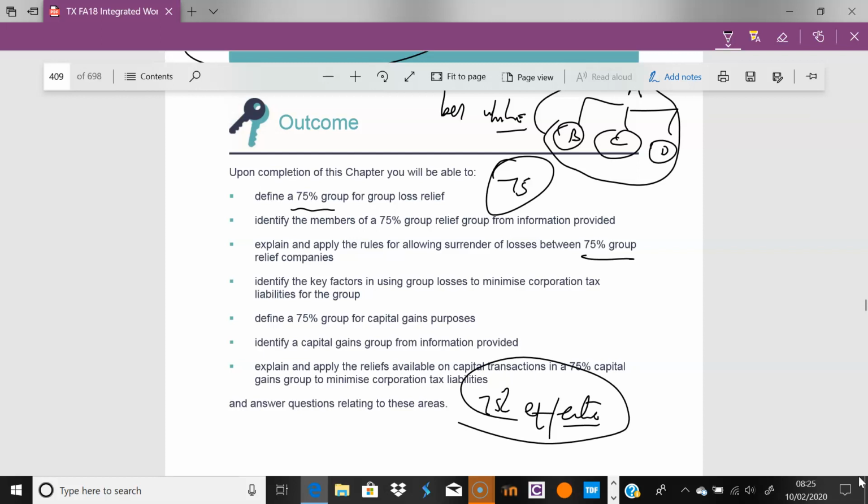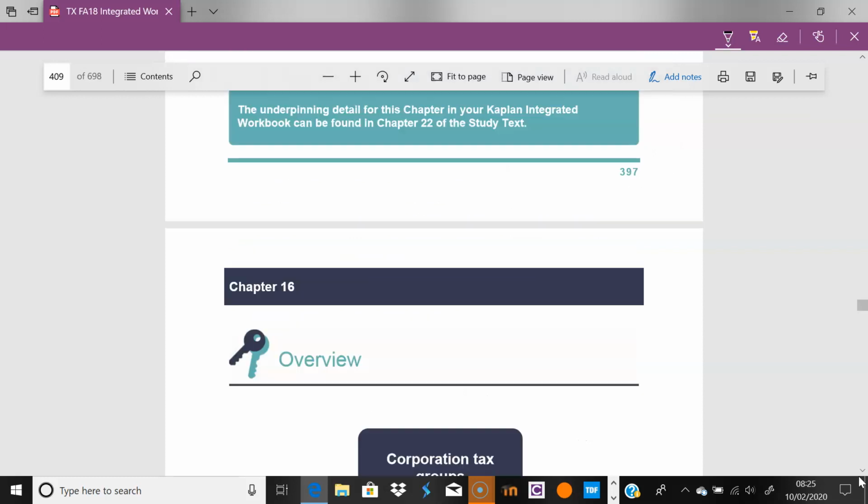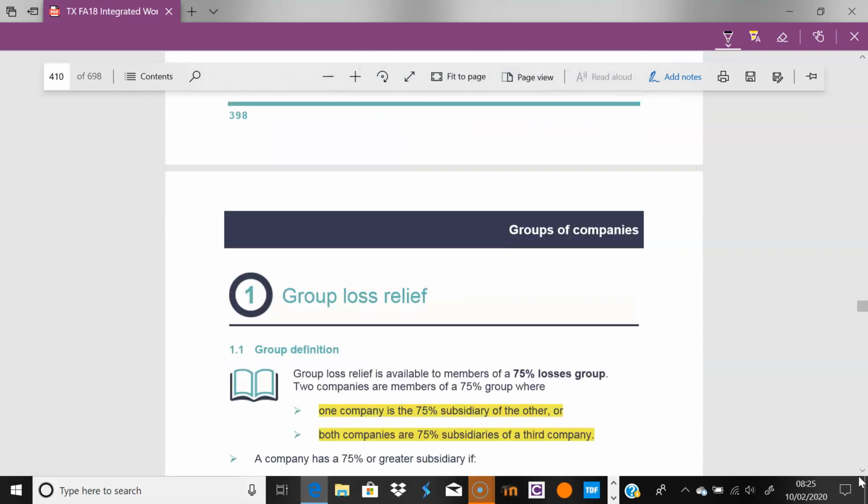You can have another group, and we'll see a question, within the sub-subsidiaries where there is a 75%, but where you don't have an effective 75% with the parent, so they can form a separate group. Right, so this is the key point here. Group relief is available to members of a 75% loss group. So as long as you're part of that 75% loss group, you can pass losses and offset with each other.